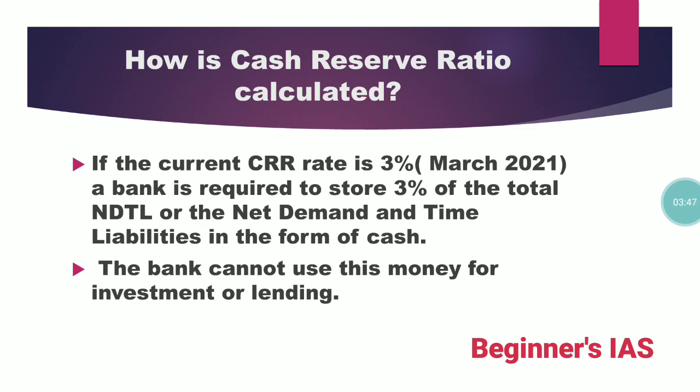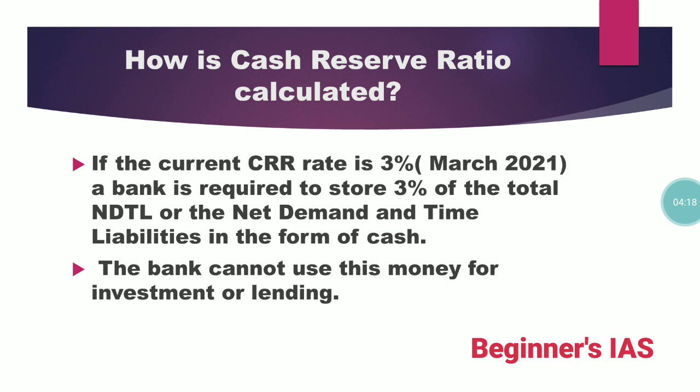So how is this CRR calculated? At present, March 2021, the CRR is 3%. Why is CRR 3% at present? Due to the corona crisis, CRR was reduced from 4% to 3%. Therefore, the bank can lend, the money circulation will be there, investment will be there, and people will have funds in their hands. That is why this CRR has been reduced to 3%.